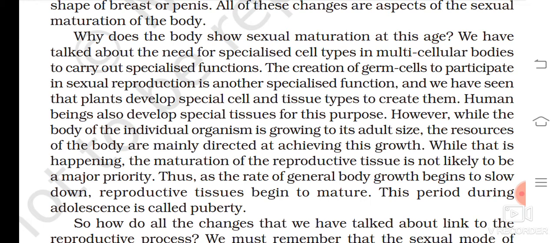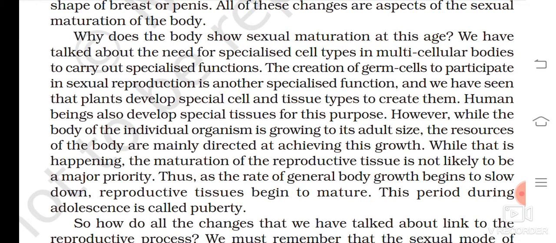Or in plants also, if you say there are no tissues, then there won't be reproduction and no new fruit or flower will take place. However, while the body of the individual organism is growing, the creation of germ cells to participate in sexual reproduction is another specialized function, and we have seen that plants develop special cell and tissue types to create them. Human beings also develop special tissues for this purpose.